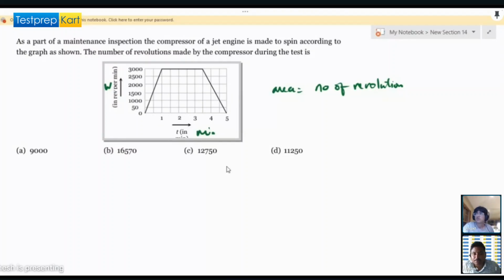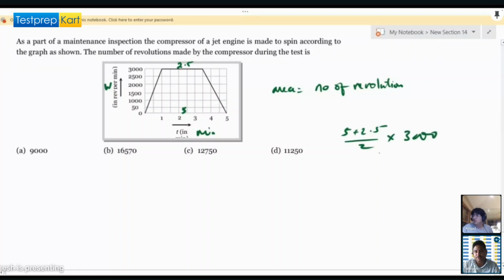Sum of the parallel sides times the height. So this is 5, this is 2.5 and 3000, right? So it will be 1500 into 7.5, which is 11,250. Okay, that's clear.